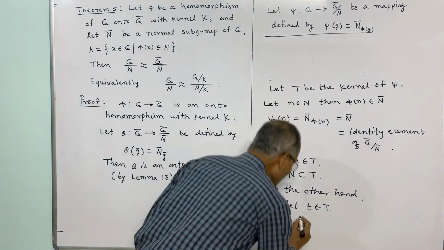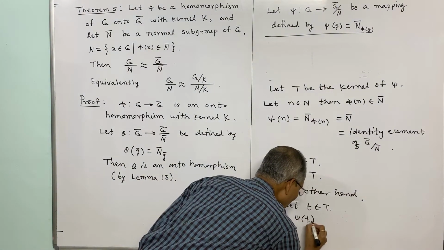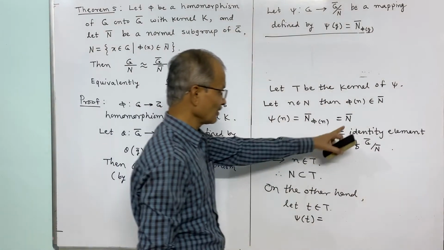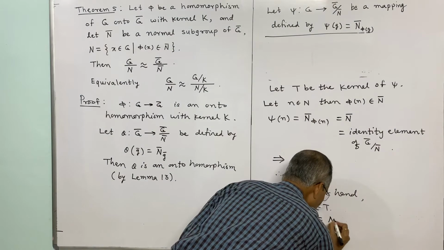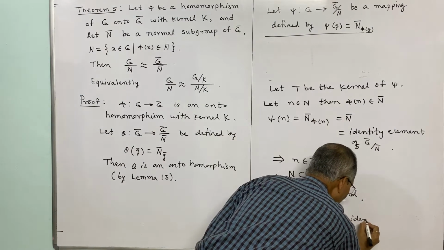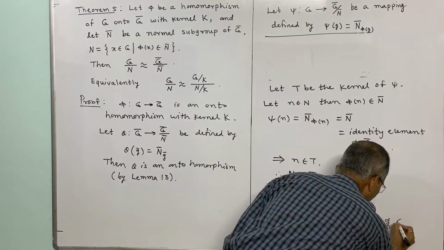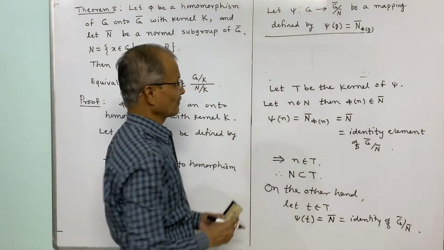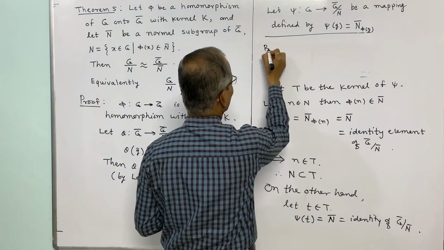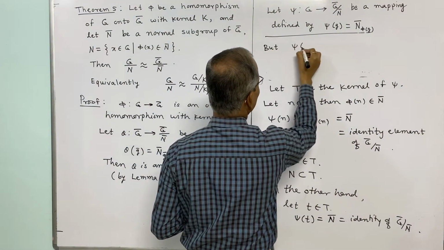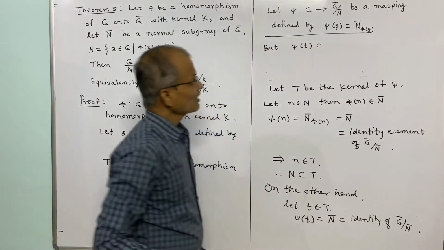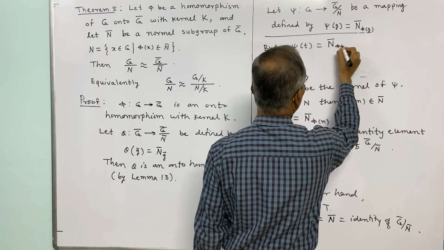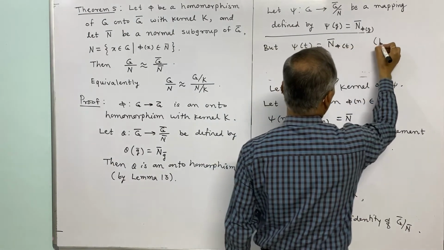Therefore psi image of t must be the identity element of G bar by N bar, and that is equal to N bar, and thus we have psi of t is equal to N bar. But by definition, psi of t is equal to N bar of phi of t, by definition of psi.